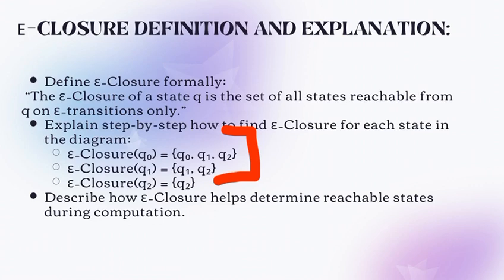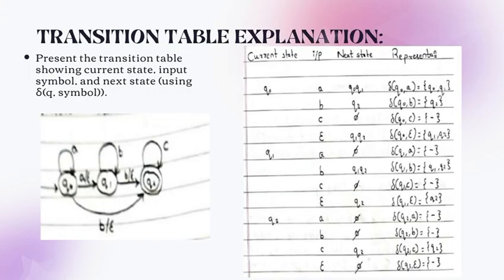Next, epsilon closure of Q1. From Q1 we can go to Q2. So the closure is Q1 and Q2. For the epsilon closure of Q2, there are no outgoing epsilon moves, so it is just Q2 only. This describes how epsilon closure helps determine reachable states during computation without epsilon moves.